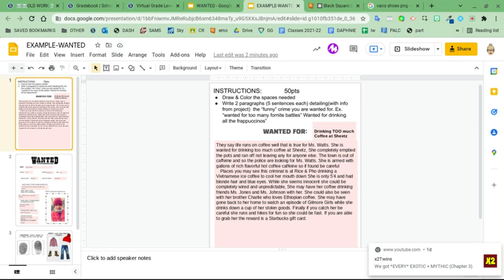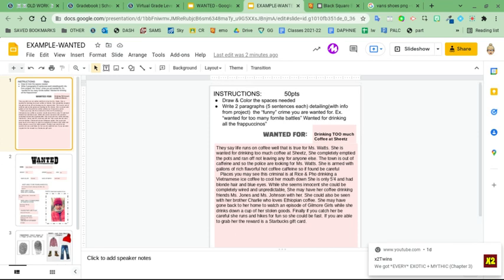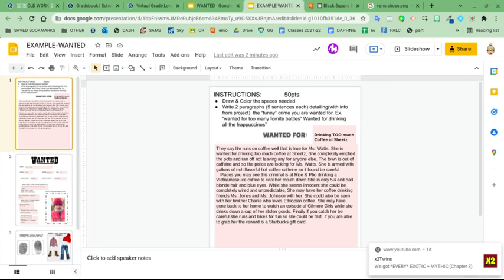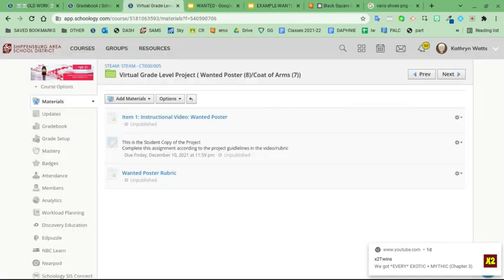Finally, if you catch her, be careful. She runs and hikes for fun, so she could be fast. If you are able to grab her, the reward is a Starbucks gift card. And so there's my funny, humorous paragraph, and I've included details from my poster. Once I finish that, then I can click submit, and this is worth 50 points. To see where your points come from, the wanted poster rubric is in the folder also.